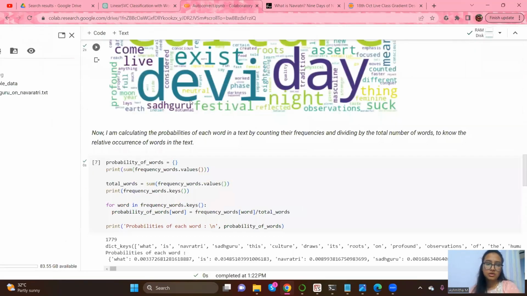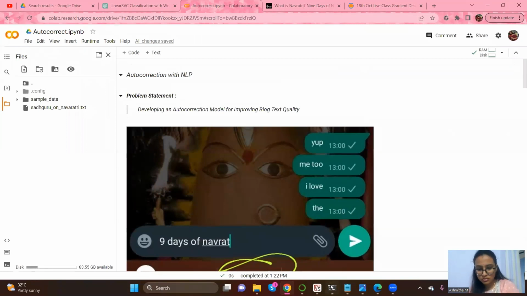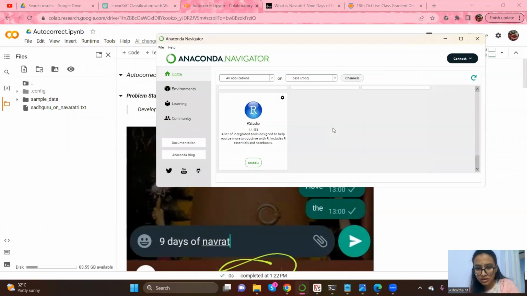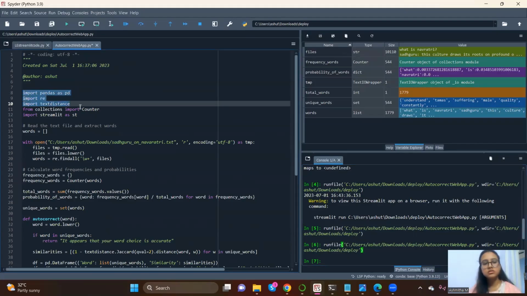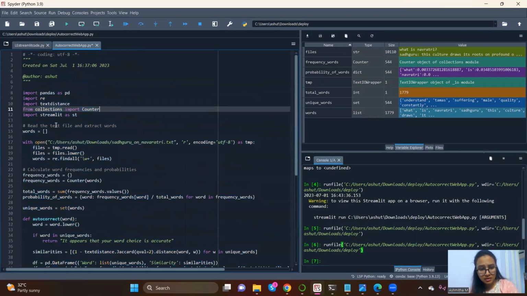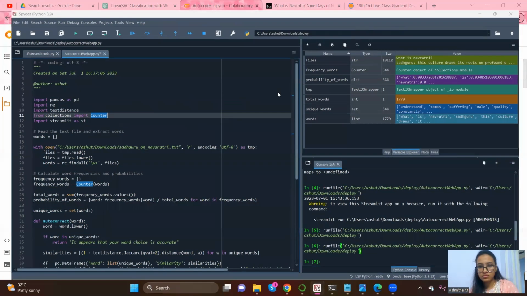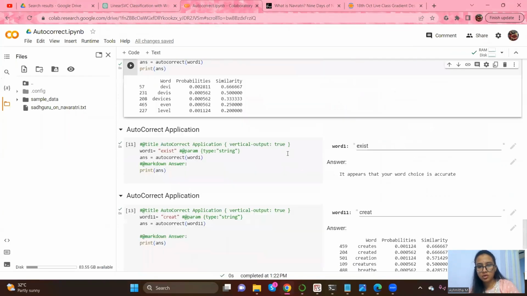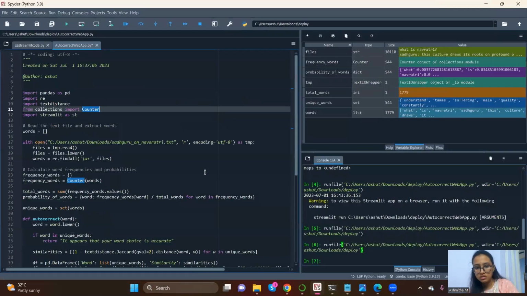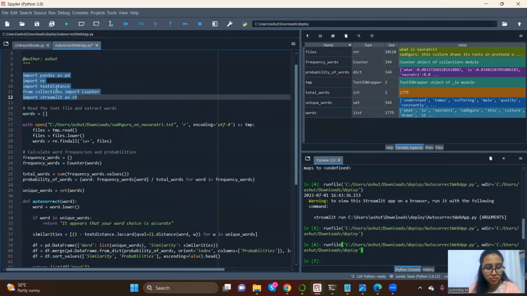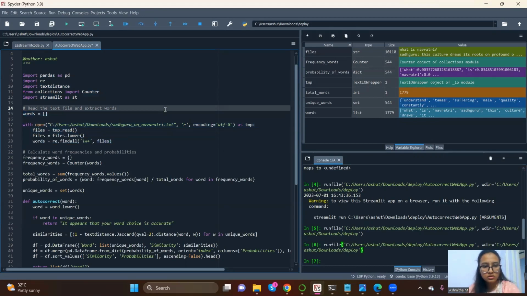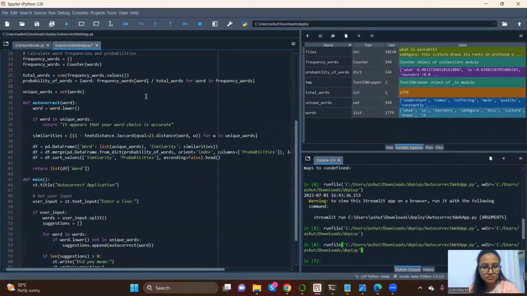Okay, now I'm trying to deploy this model. I'm going to Anaconda and I'm launching Spyder here. This is the code that I've written. This is basically the same code. Whatever code I've written here, the same code, I'm copying it and pasting it in Spyder. Here we are importing the libraries. We've created a list to extract words from this file. All this is the same thing.